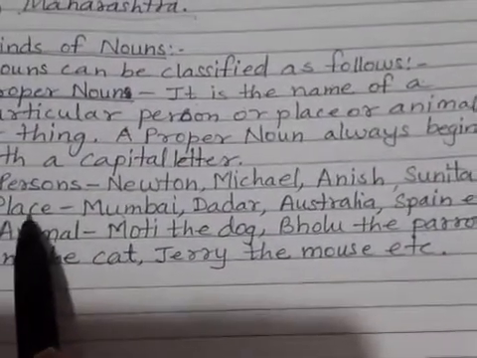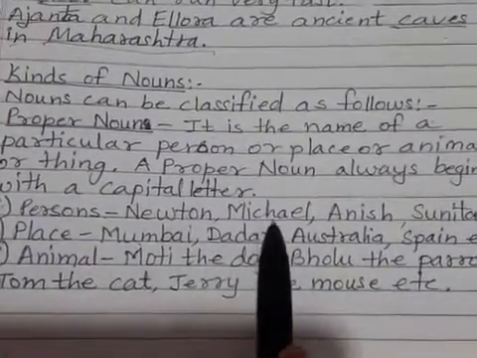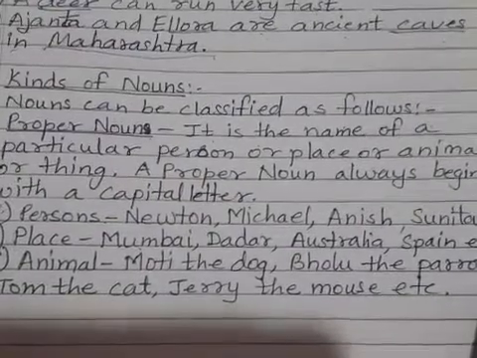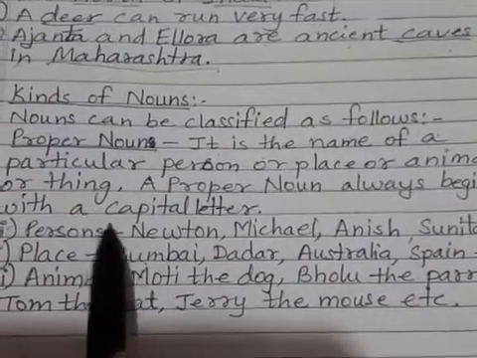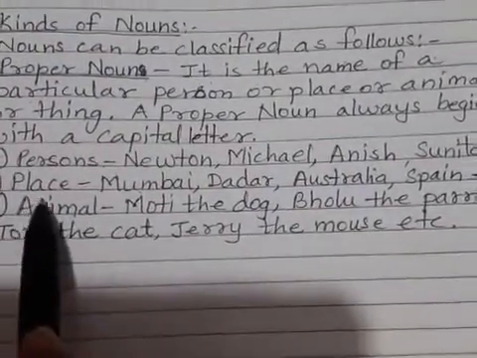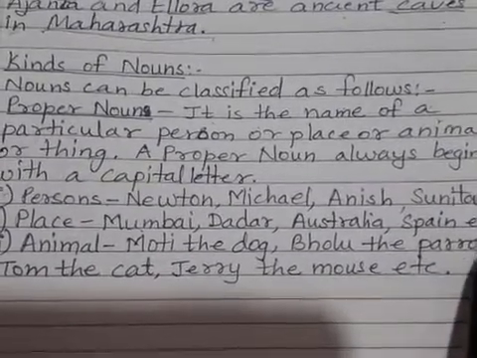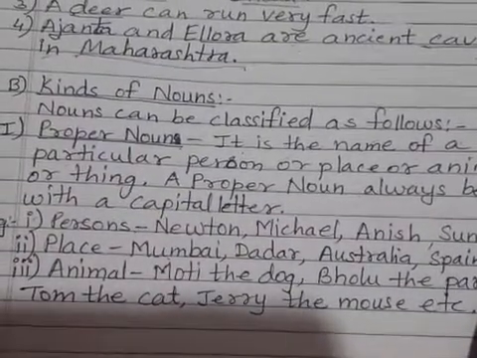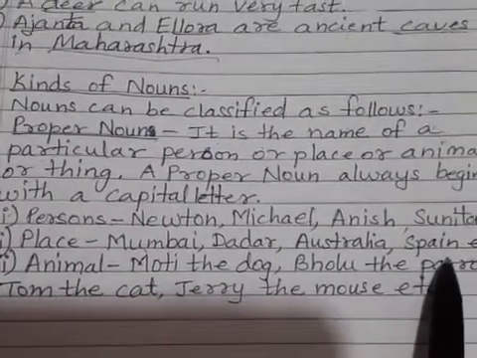Now examples of proper noun. Person: Newton, Michael, Anish, Sunita, etc. So this is showing the particular name of a person. So these are proper nouns. Then place: Mumbai, Dadar, Australia, Spain, etc. So this tells us the particular name of a place.